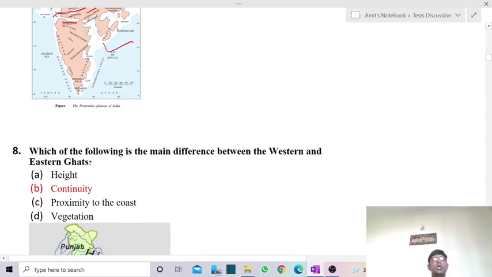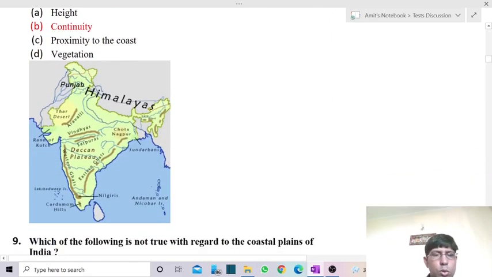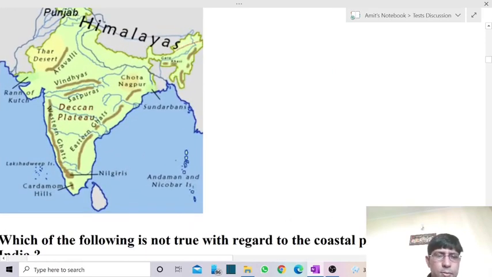So next one is, which of the following is the main difference between western and the eastern Ghats? So we're having the eastern and the western flanks of the peninsular plateau of India. It forms a boundary of the peninsular plateau of India. Now if you go with the case of western Ghats, so western Ghats are more escarpments or the block mountains.